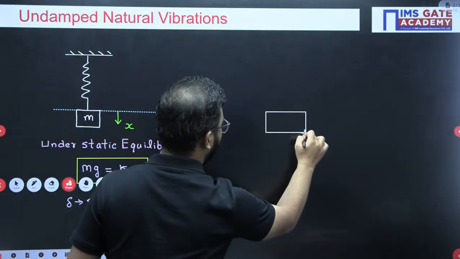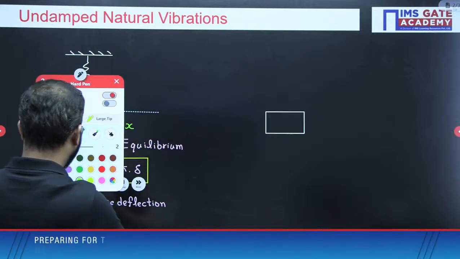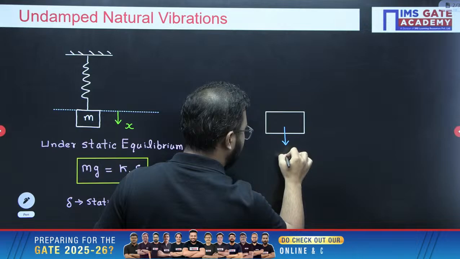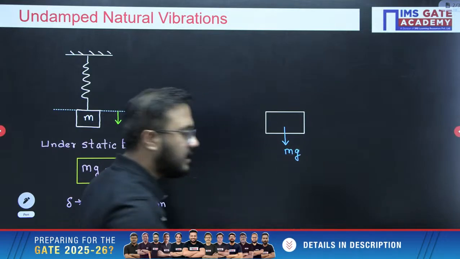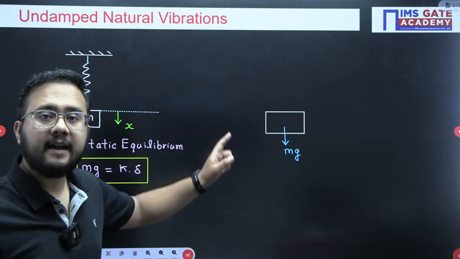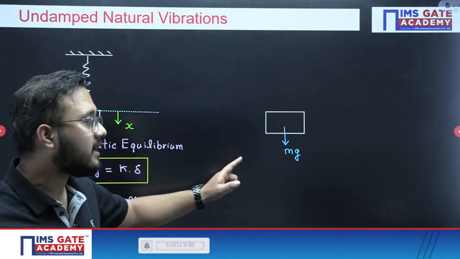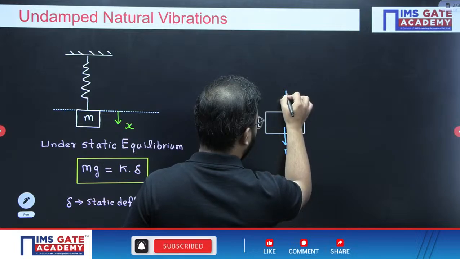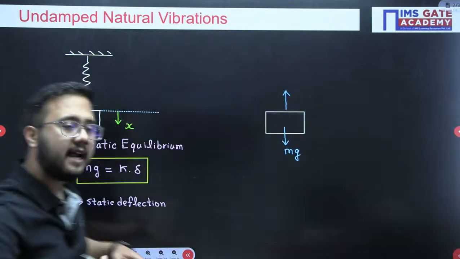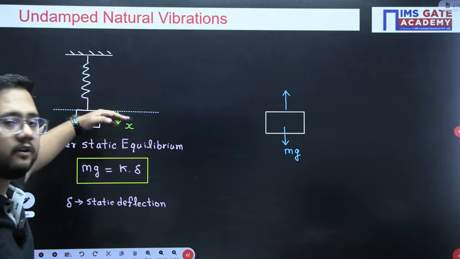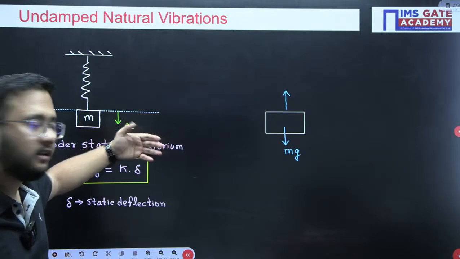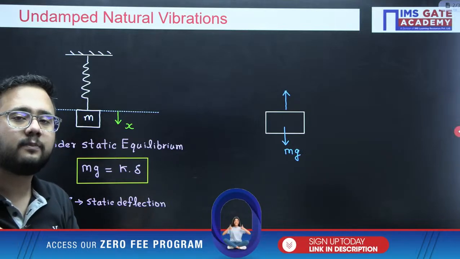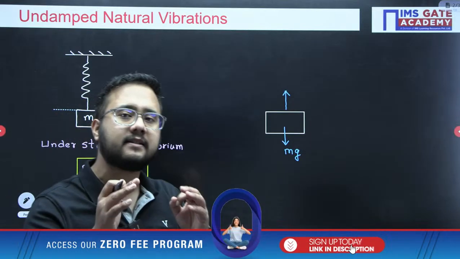So this would be the free body diagram. The downward force acting is its self weight, that is mg. That mg self weight will be balanced by the spring force, that would be k delta. Delta is already the static deflection in the spring, but because of the further disturbance x, the total spring force would be k into delta plus x.